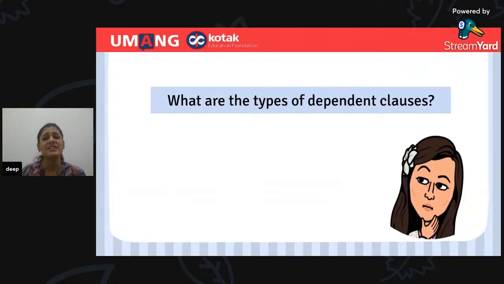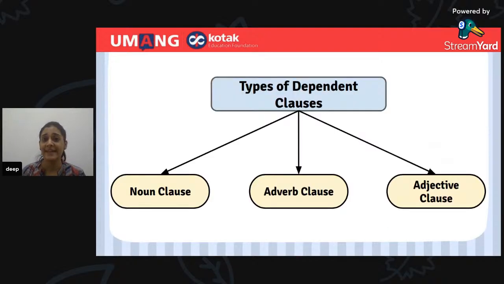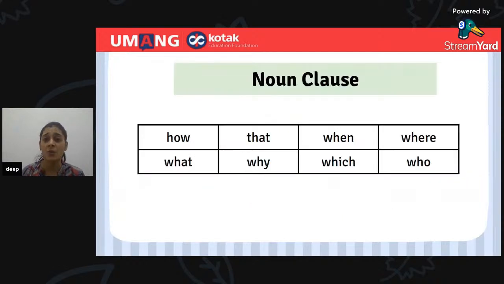Now, what are the different types of dependent clause? Okay, a dependent clause also has three types. So, can you type types of dependent clause, types of DC in the chat box for me quickly? Yes, types of DC. So, let's have a look. There are three types. The first one is noun clause, the second one is adverb clause, and the third one is adjective clause.